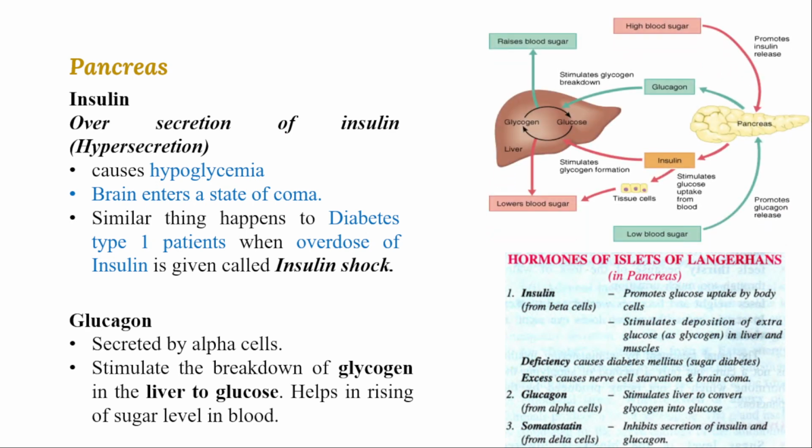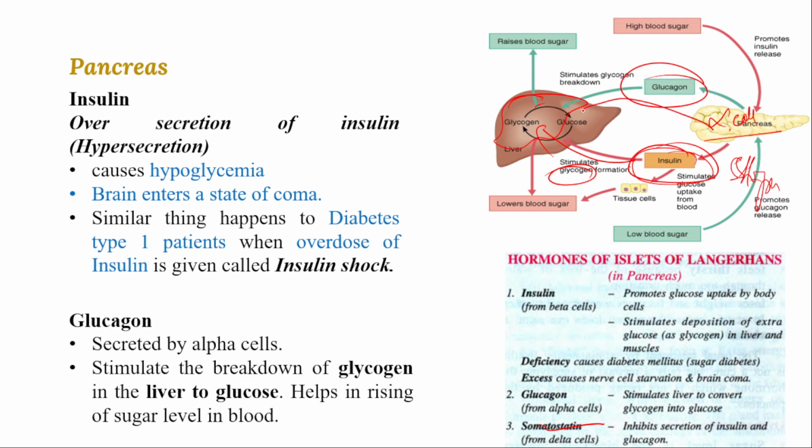Understand? So this is the pathway you can observe here. Insulin stimulates the glucose uptake by the body, and the excess sugar is converted into glycogen, which is stored in the liver. During fasting, insulin secretion is stopped, regulated by somatostatin, and then glucagon is secreted from the alpha cells of islets of Langerhans.